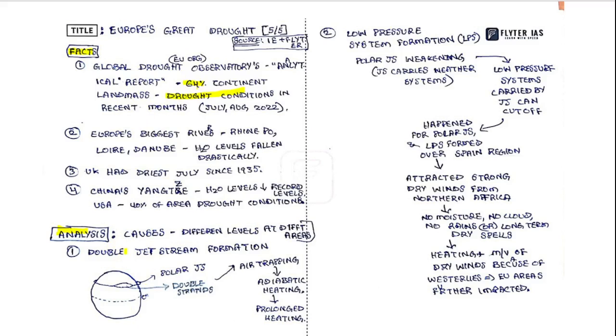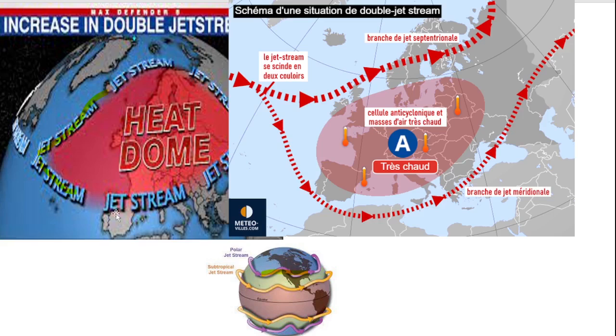The foremost reason is the formation of a double jet stream. What does it mean? Generally, the polar jet stream is a single band of air. But in recent times, it has been observed that there is a formation of a double jet stream. That means a single band of air splits into two bands of air, and it results in the formation of a heat